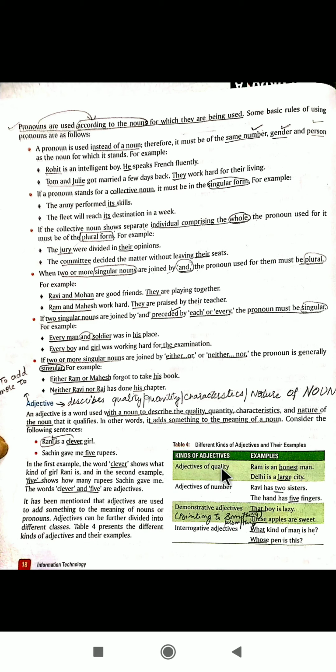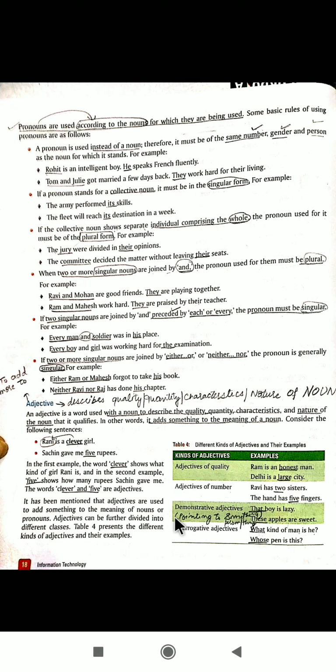One is your adjective of quality, so this will tell about the noun's quality. So Ram is an honest man, Delhi is a large city. So large, honest, they are adjectives of quality. Now adjective of number, so it will be numeric words. Ravi has 2 sisters, the hand has 5 fingers.